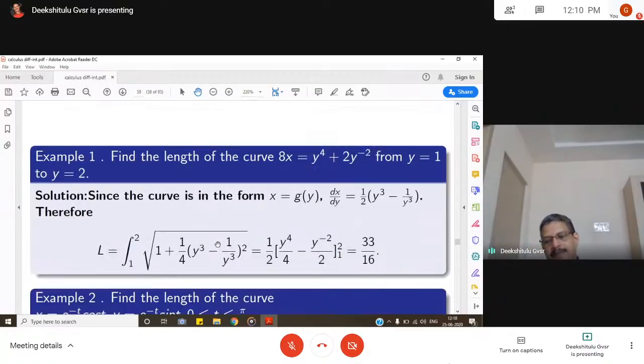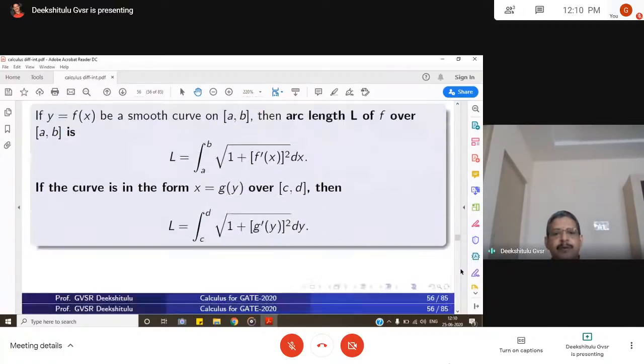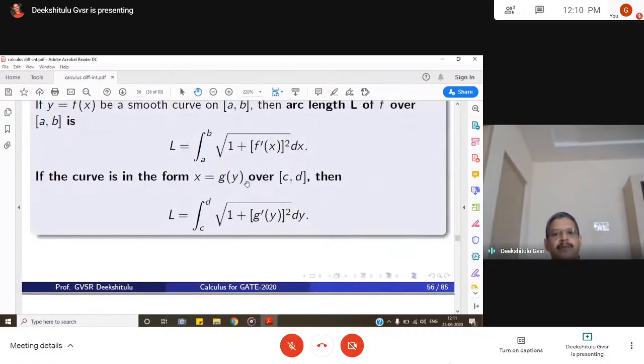So, some problems on this. Find the length of the curve 8x is equal to y power 4 plus 2 y power minus 2, between y is equal to 1 and y is equal to 2. Clearly, the curve is in the form x is equal to g of y, where g of y is 1 by 8 y power 4 plus 2 y power minus 2. To use the formula, because the curve is in the form x is equal to g of y, we need to find g dash y.